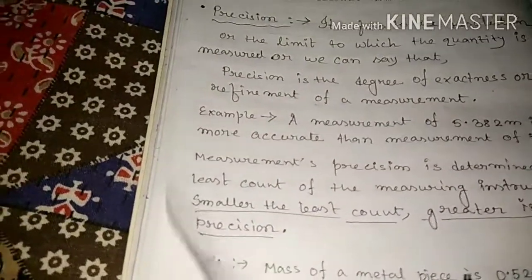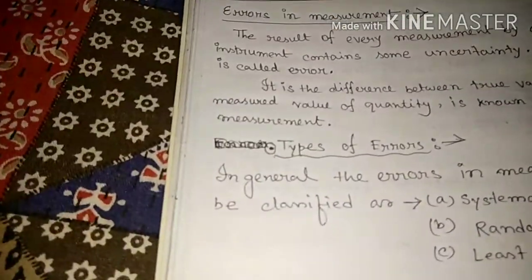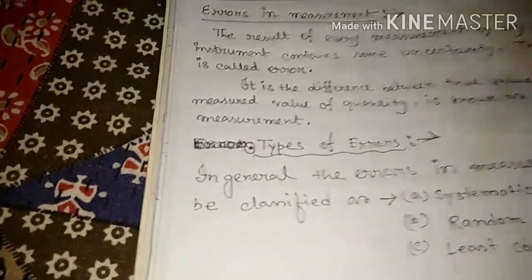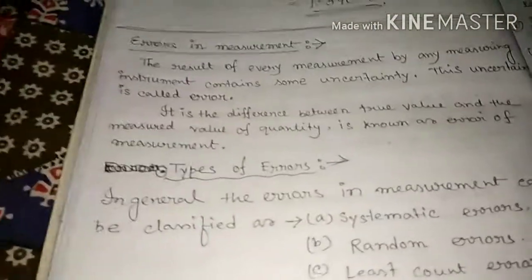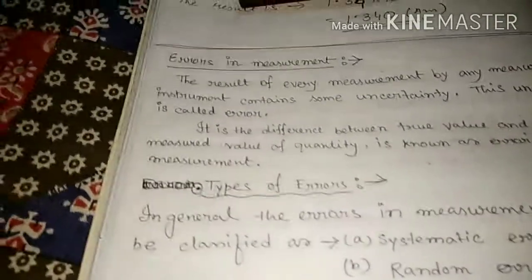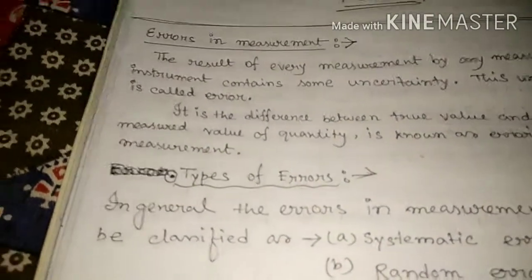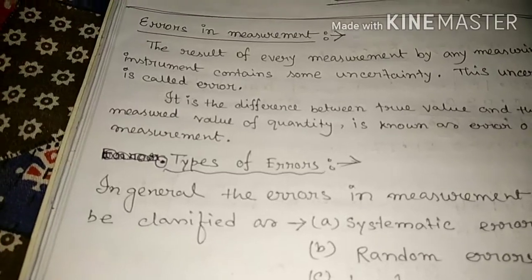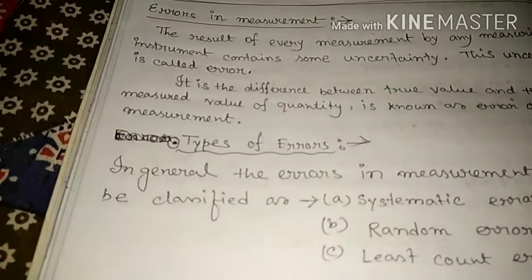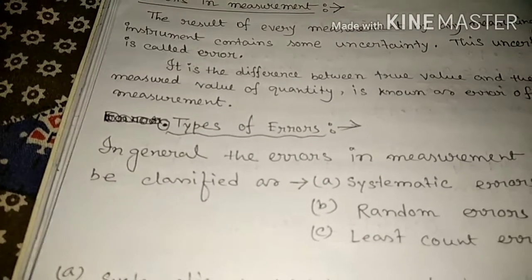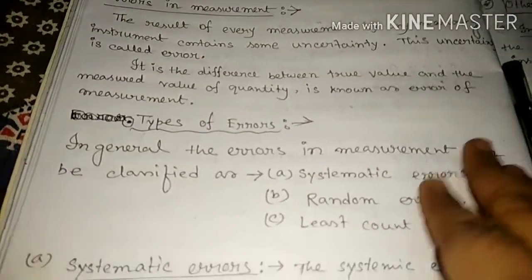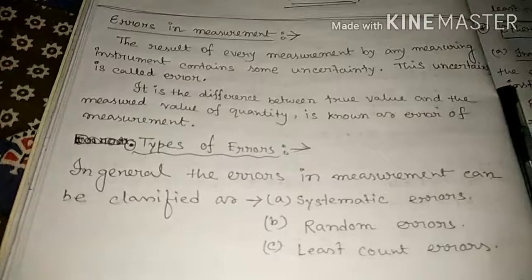Now we come to our main point, that is error. Error in measurement. What do you mean by error? Error means any fault. Okay, so in physics language, how do we define error? The result of every measurement by any measuring instrument contains some uncertainty. This uncertainty is called error.